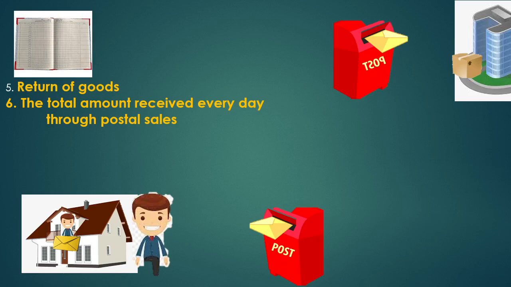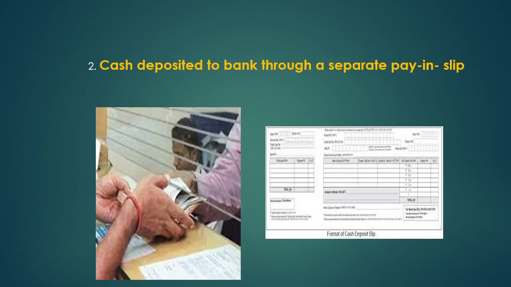So you should remember the major aspects which should be written in value payable post register. The first thing, they should enter the order from the customer. The second thing, dispatch of goods. And the third one, cash collected from the customer. And the fourth one, advances if any received from the customer. And the fifth one here, return of goods if any from the customer. And finally, they should enter the total cash collected at the end of every day. So after recording these transactions in value payable post register, they should do two more activities.